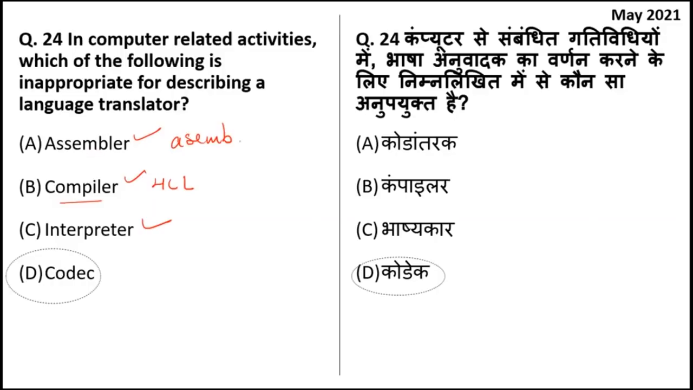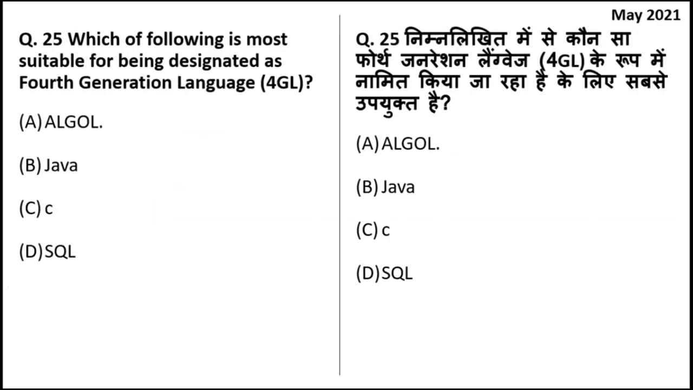A very important question: which of the following is the most suitable for being designed as a fourth generation language? The fourth generation language is Java. So here the right answer is option B.